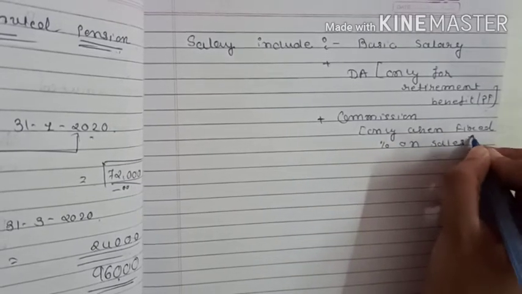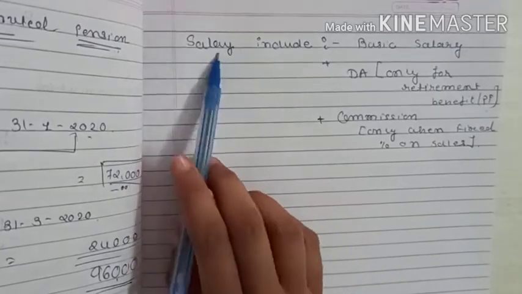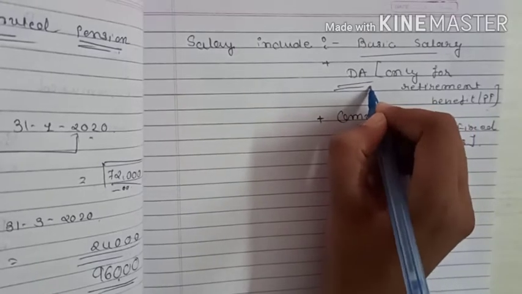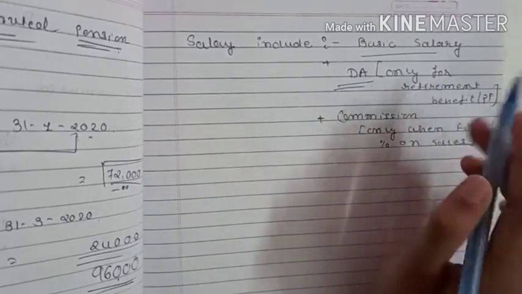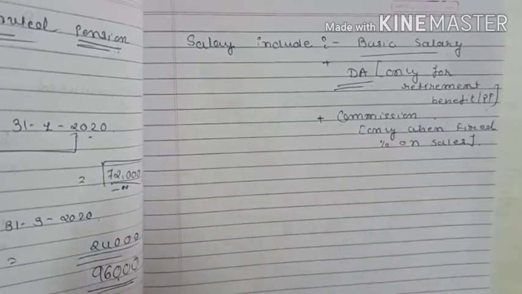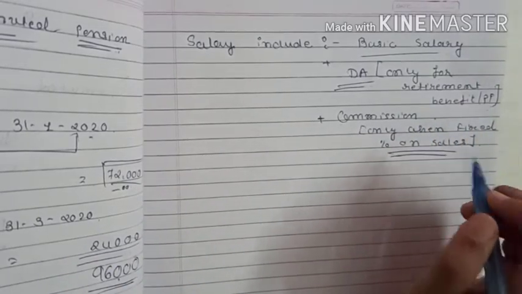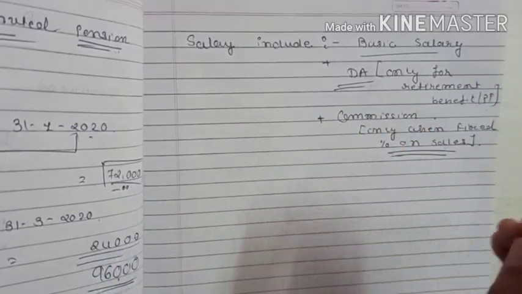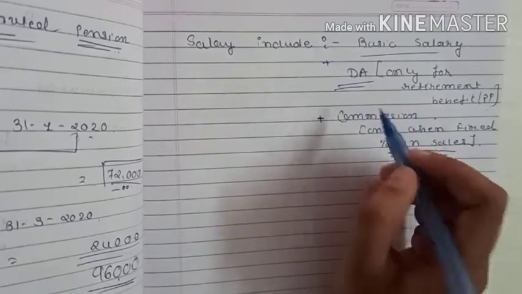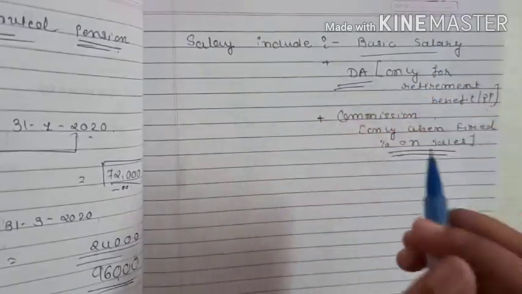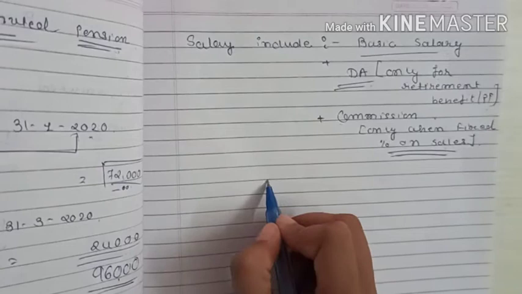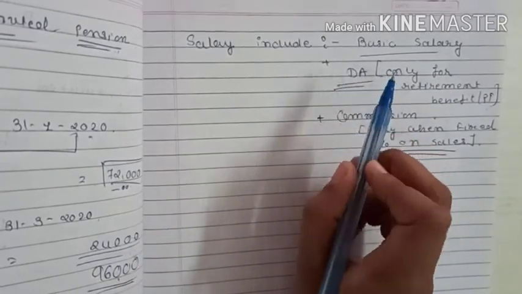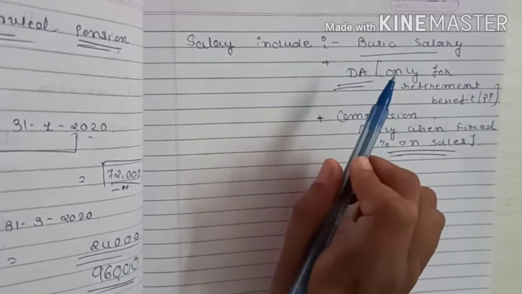So here, what does salary mean? We will include basic salary, we will include dearness allowance only if it is for retirement benefit, and we will add commission only if it is a fixed percentage of sales. That is, if it is given as 5% commission on sales payable, then here we will add the commission. If it is given that dearness allowance is 1500 per month for retirement benefit, then and only then we will add dearness allowance over here. Understood?